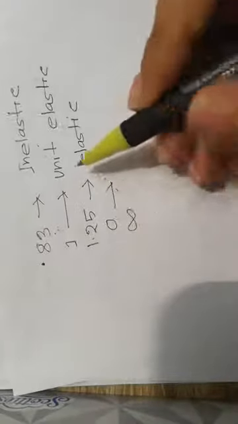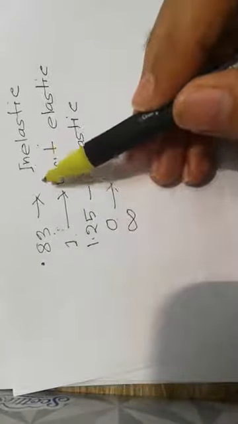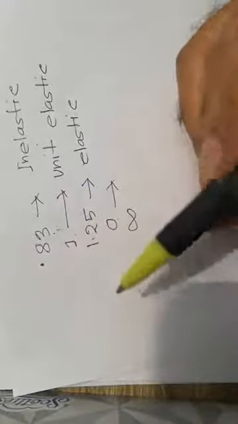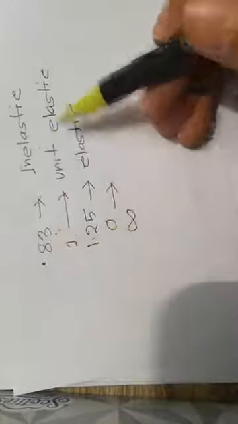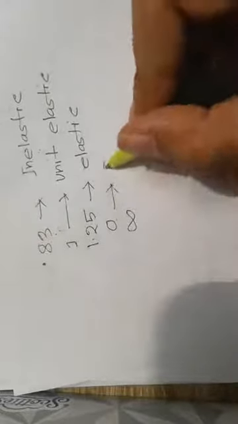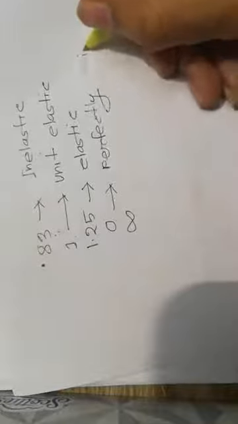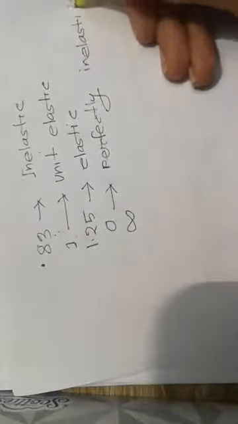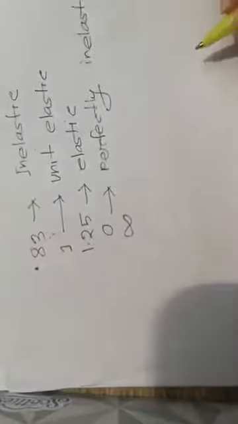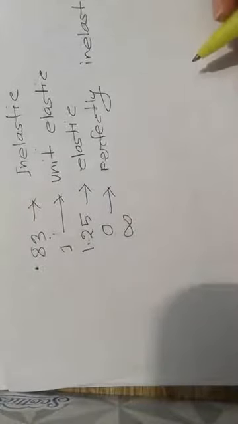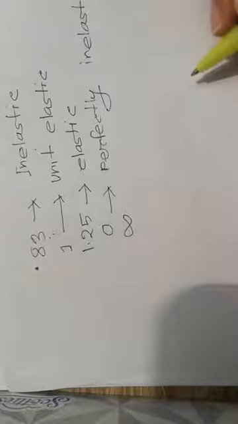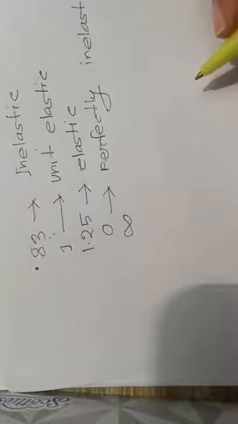So this is the perfectly inelastic. That means people don't care how the price changes. If they are buying 200 units, they will buy 200 quantity demanded. It doesn't matter, right?